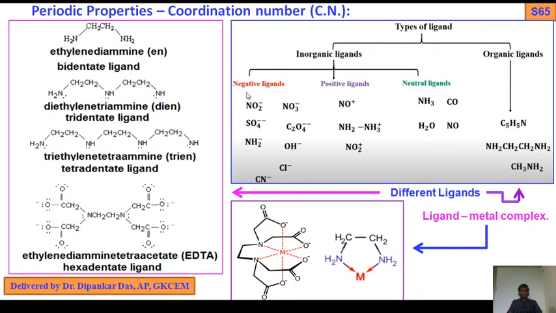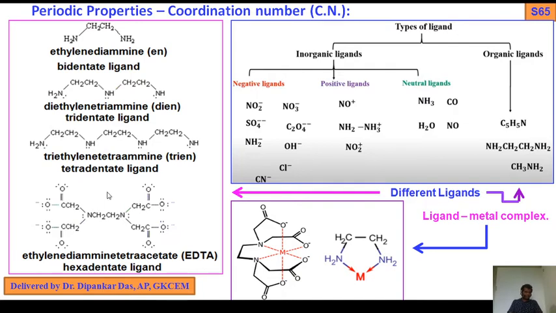Now here are some ligands. Ethylene diamine, denoted en, is a bidentate ligand. Why? Here there are two donor sites: the two nitrogen atoms each possess one lone pair of electrons, so that's why it is a bidentate ligand. Diethylene triamine, dien, is a tridentate ligand with three donor sites: 1, 2, 3. Similarly, trien is a tetradentate ligand: 1, 2, 3, 4. Similarly here, a hexadentate ligand with 6 donor sites.